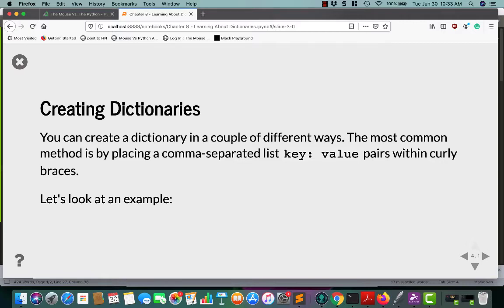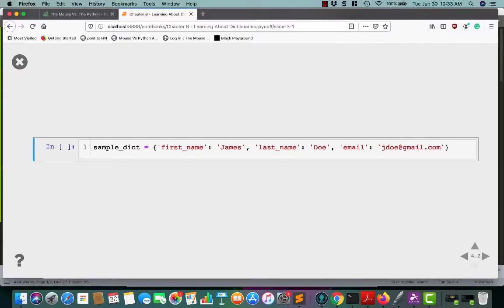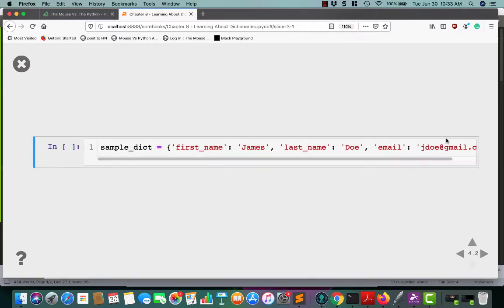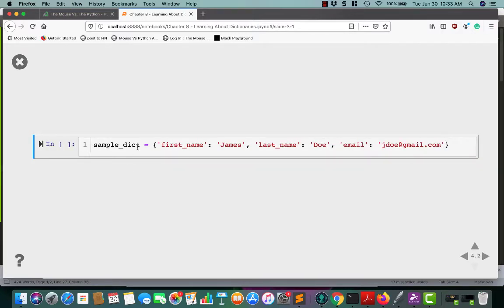So to create a dictionary, there's a couple different ways to do it. The most common method is by placing a comma-separated list of key-value pairs within curly braces. It's easier to just see an example. So here we have a dictionary. The dictionary keys are first name, last name, and email, and the values are James, Doe, and this email address.